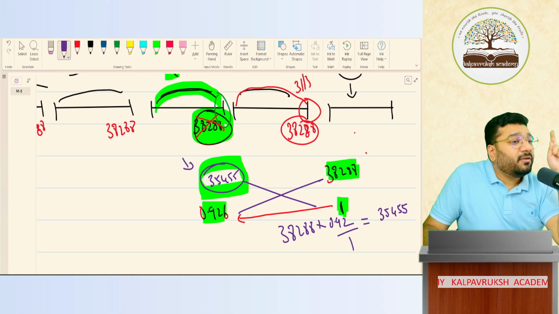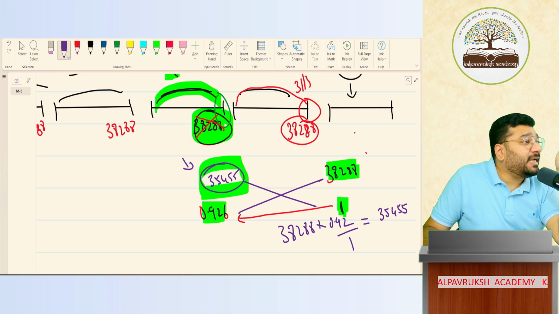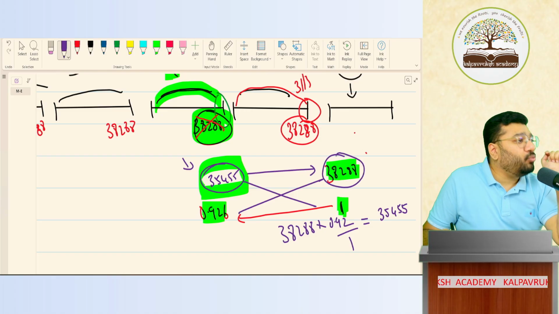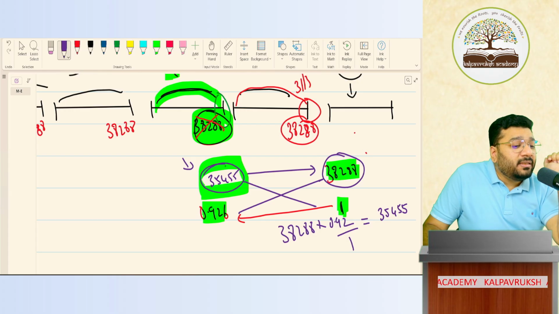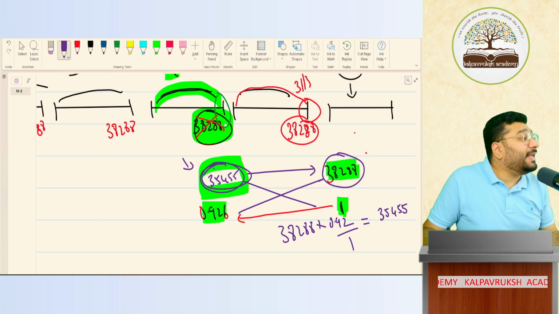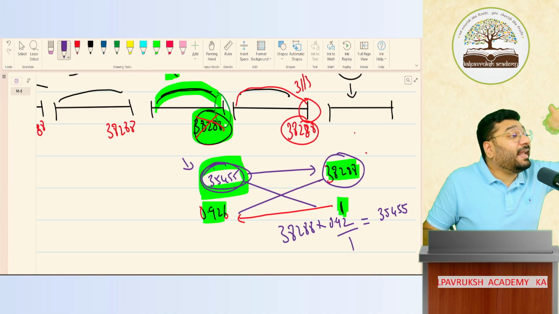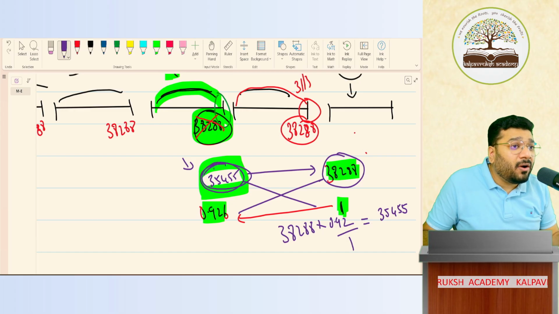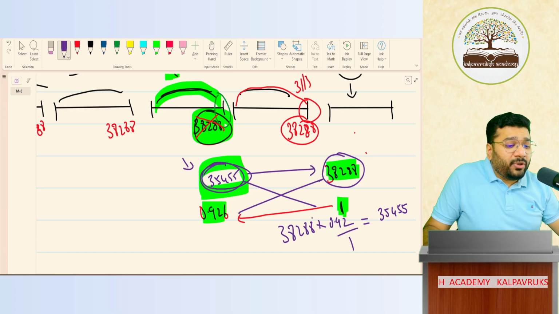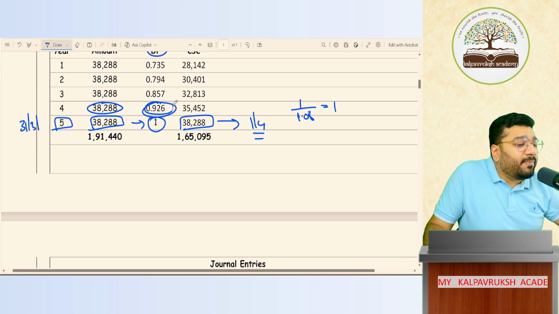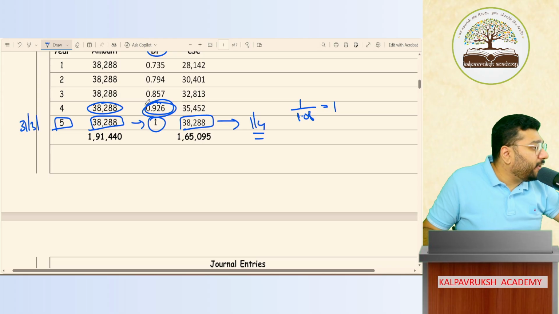So 35,455 is its present value. What is it called? Present value. To convert this money into 38,288, what are you supposed to do? This money you're supposed to invest at the rate of 8% minimum or more than that. 9, 10, 11% you can invest. Got it? Not got it? So in exam you cannot sit and do so much, you know. So what will you do? 38,288 multiplied by 0.926. Okay, not okay?